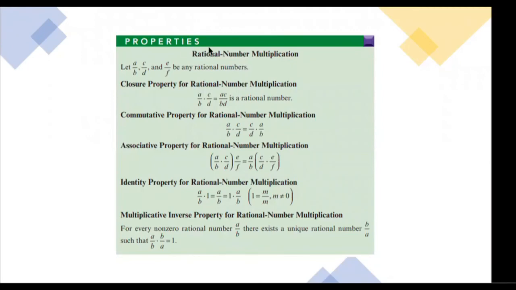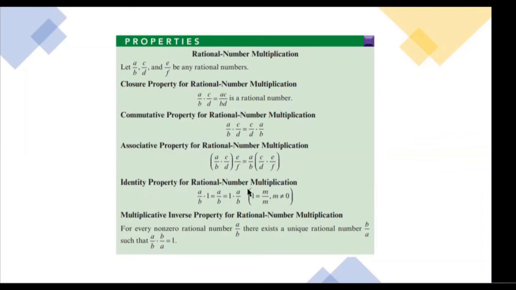So the properties for rational number multiplication. Let A over B, C over D, and E over F be rational numbers. So we have also a closure property for rational number multiplication. A over B times C over D is equal to AC over BD, which is also a rational number. Therefore, it is closed under rational number multiplication. Also, we have commutative property. A over B times C over D is equal to C over D times A over B. Associative property: the quantity of A over B times C over D, times E over F, is also equal to A over B times the quantity of C over D times E over F.